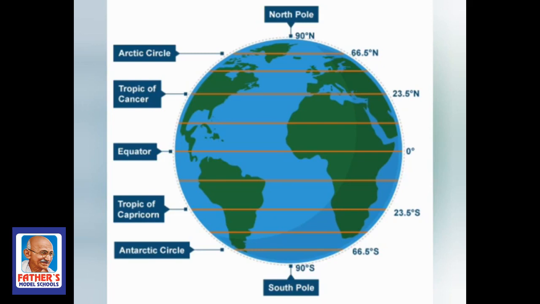Up one is Arctic and down one is Antarctic. Okay, and the same again. The second line is 23.5 north, that is the Tropic of Cancer, and the same 23.5 south is the Tropic of Capricorn. And the middle one is, we already know that it is 0 degrees, that is the equator. Okay children, this is very important children.